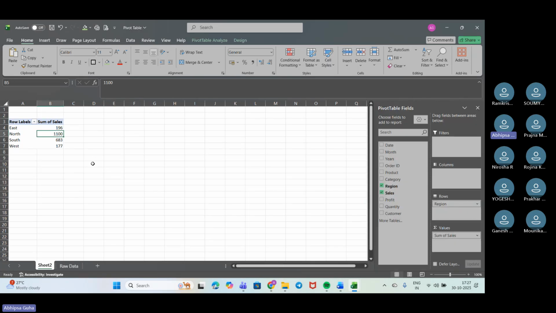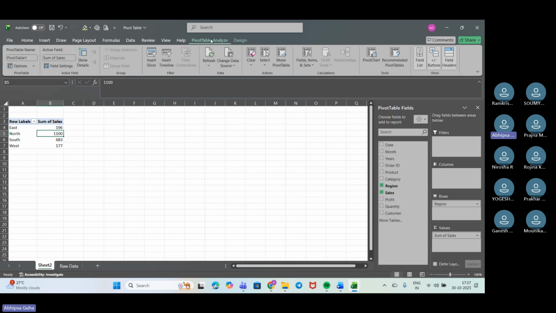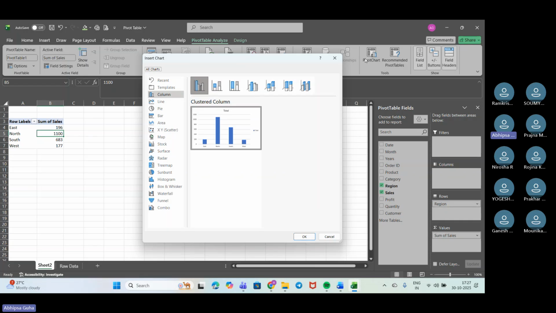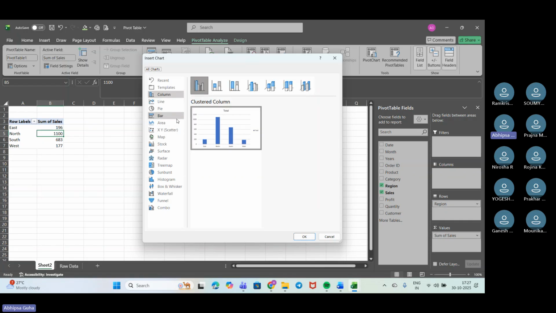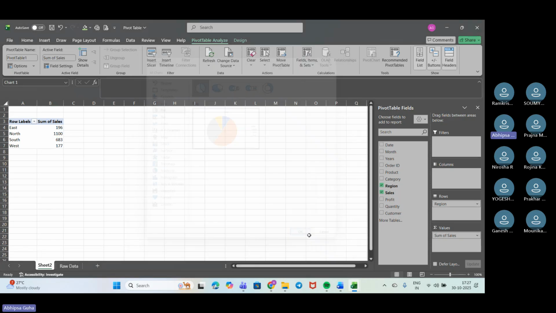Now I need to do the pivot table analysis based on this data. I'll go to pivot table analysis and choose a pivot chart. For this, maybe a pie chart will look good, right? I'll choose it here and press OK.